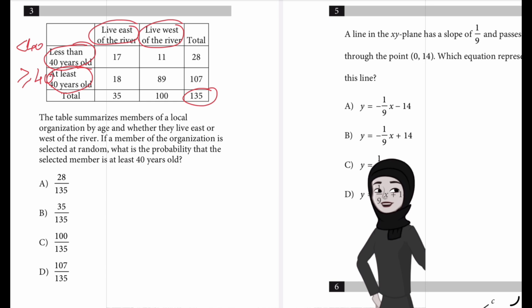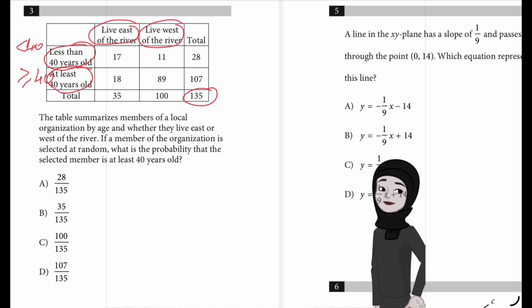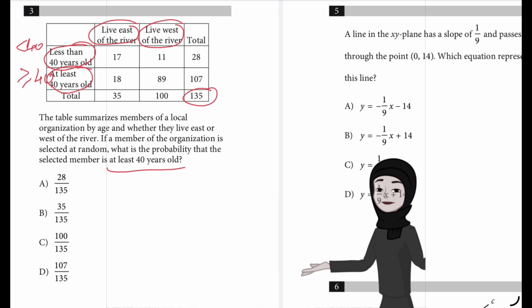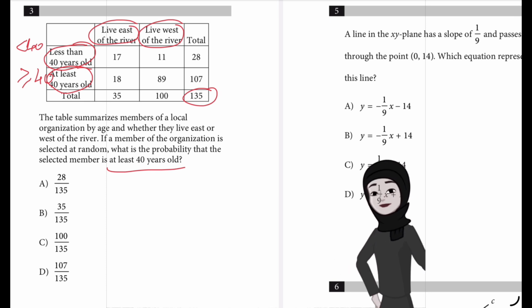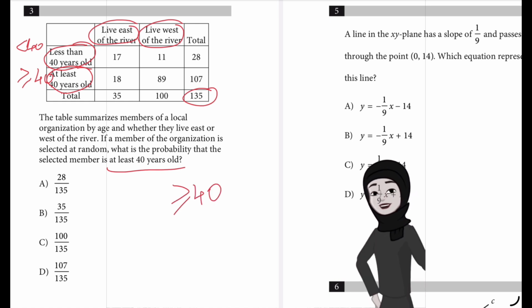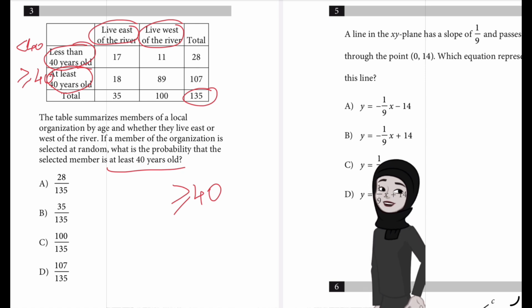So the table summarizes members of a local organization by age and whether they live east or west of the river. If a member of the organization is selected at random, what is the probability that the selected member is at least 40 years old? What is the probability that the selected member is at least 40 years old? So if a member of the organization is selected at random, the probability that the selected member is at least, meaning greater than or equal to 40 years old, is equal to the number of members who are at least 40 years old divided by the total number of members.